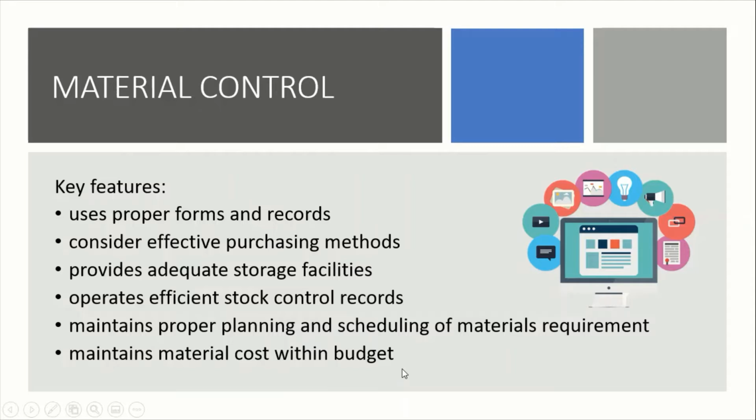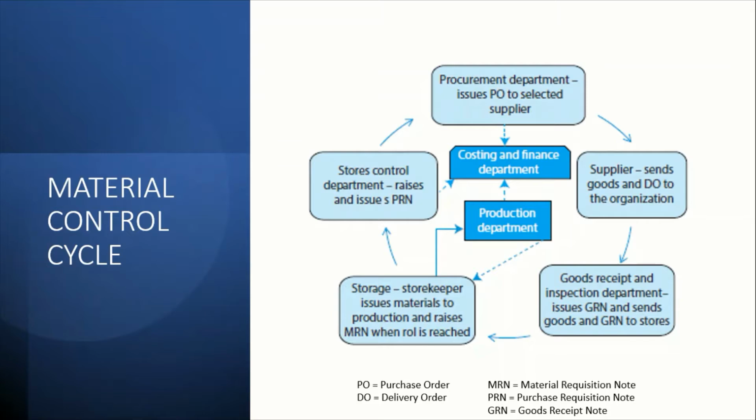Okay, so let's look at the material control. Okay, so this is the cycle for the material control. First is procurement department issue PO to selected suppliers. PO is, as stated below, purchase order. It is a document when you want to purchase your materials. So in this department, they will issue a PO with a list of materials that are wanted to be bought, and they will send it to the supplier.